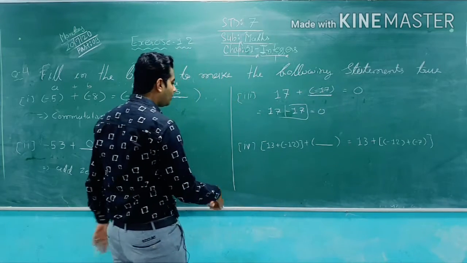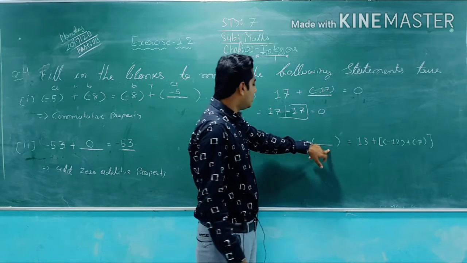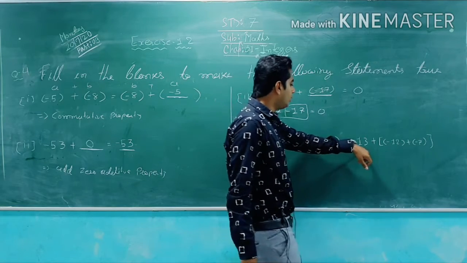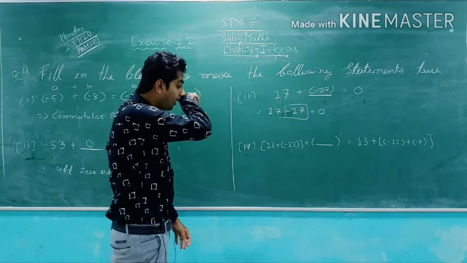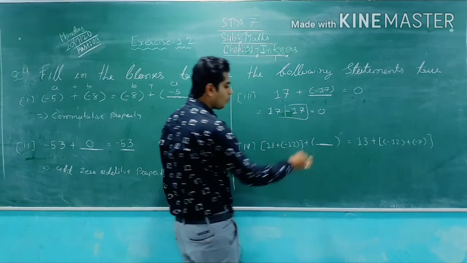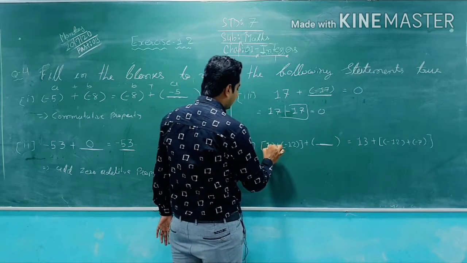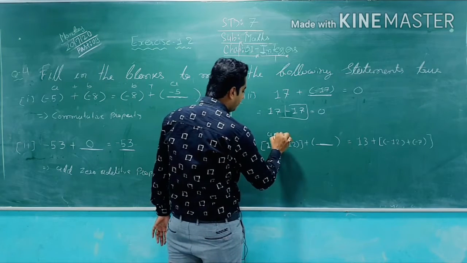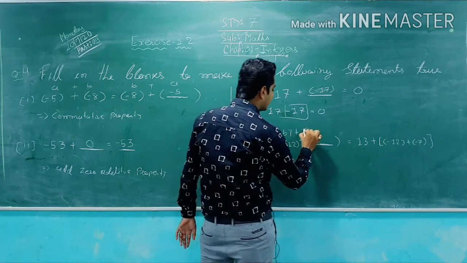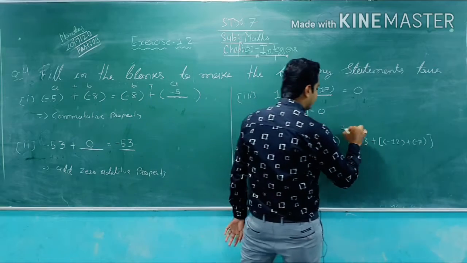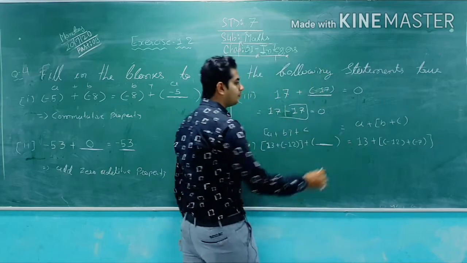Now the third property: 13 plus, in the bracket, minus 12, is equal to 13 plus, in the bracket, minus 12 plus minus 7. So what answer should I write in the blank here? See, there is a property: a plus b, in the bracket, plus c is equal to a plus, in the bracket, b plus c.